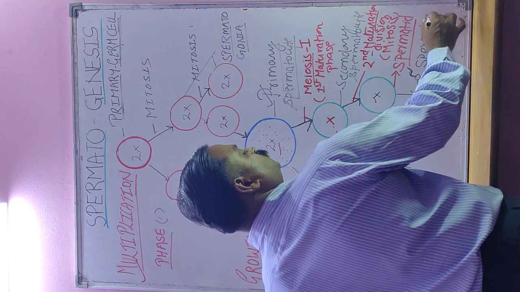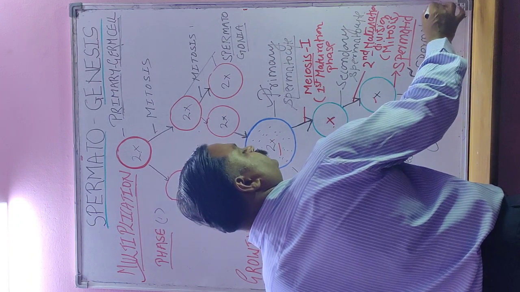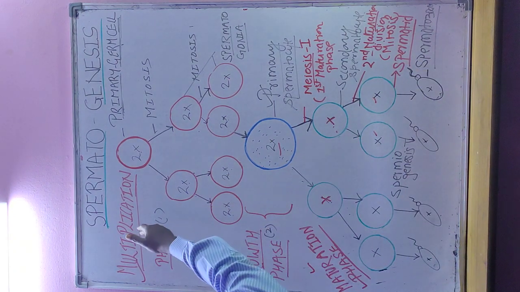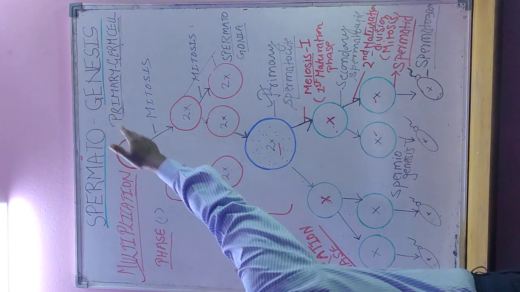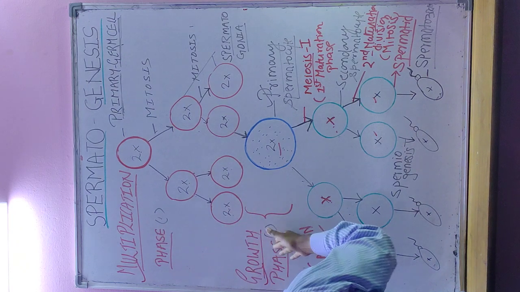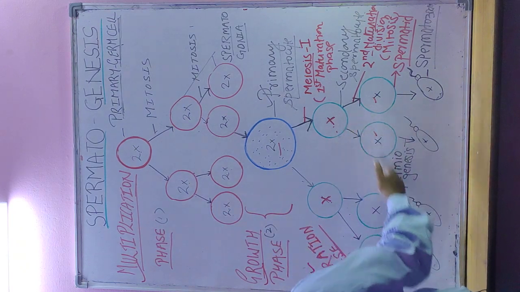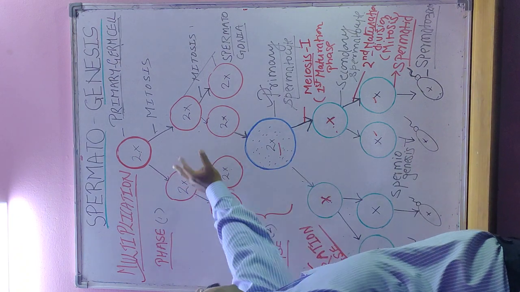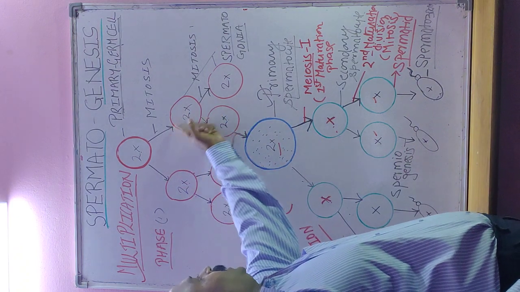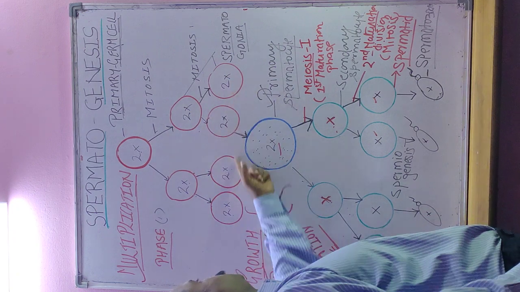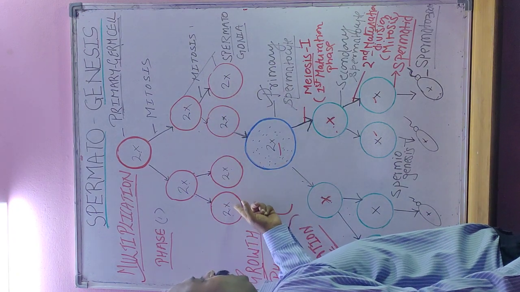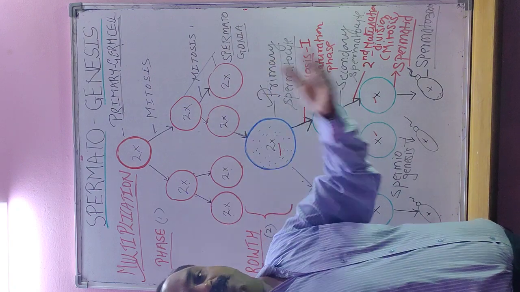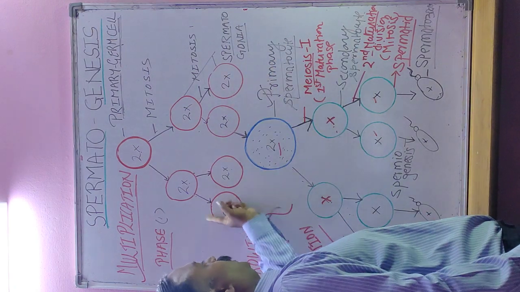So these are the three main phases of spermatogenesis: multiplication phase, growth phase and maturation phase. Let us recap. In the multiplication phase, the primary germ cell divides by two mitoses and produces four daughter cells, all called spermatogonia, and in oogenesis these are called oogonia.